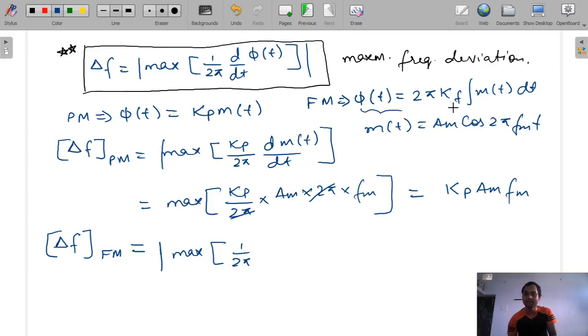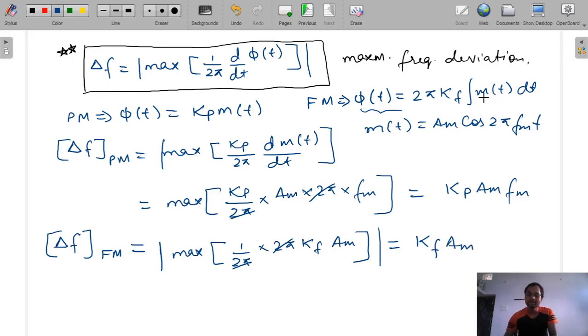So this is our phi t. Differentiation of integration will be cancelled. So we will get 2 pi kf, and maximum value of mt is am only, because cos is at most plus 1. This 2 pi and 2 pi will get cancelled. So we will get delta F equal to kf into am.